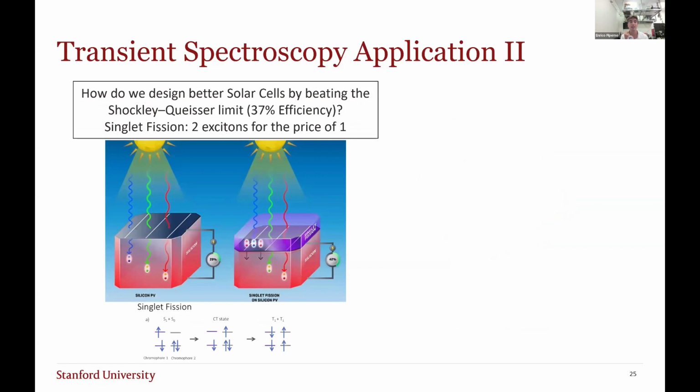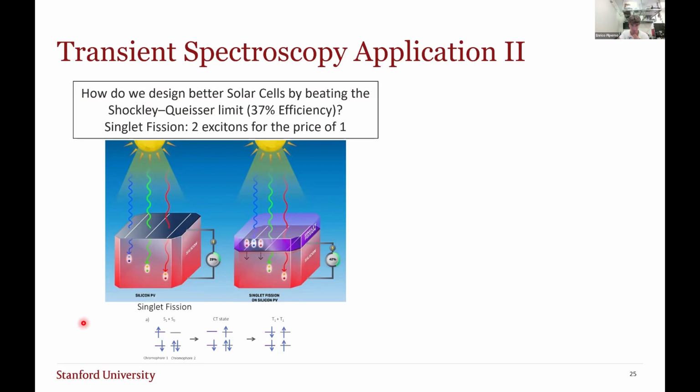The second application is how do we design better solar cells? A fundamental limit is the Shockley-Queisser limit, which states that 37% of the solar energy can be converted to electrical energy at maximum efficiency. This is because for single layer silicon solar cells, we can only extract one exciton for every photon. However, through a process known as singlet fission, we can actually produce 2 excitons for the price of 1.